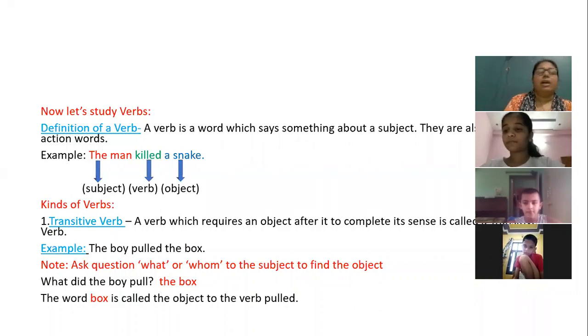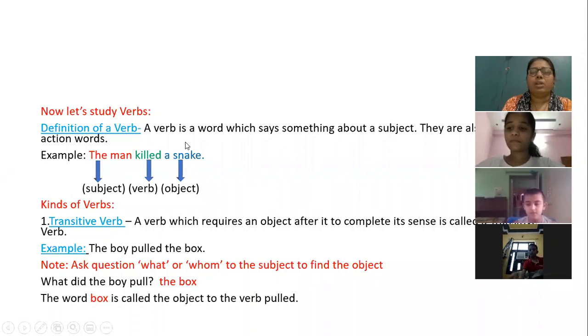So today, again, I'm starting with the definition. We are just revising it. What is the definition of a verb? A verb is a word which says something about a subject. They are also called action words. This everybody knows. Now, in example, I have written, the man killed a snake.